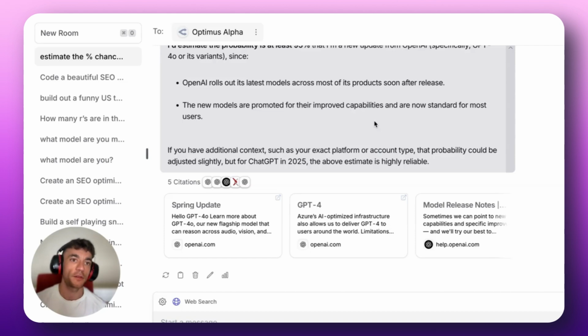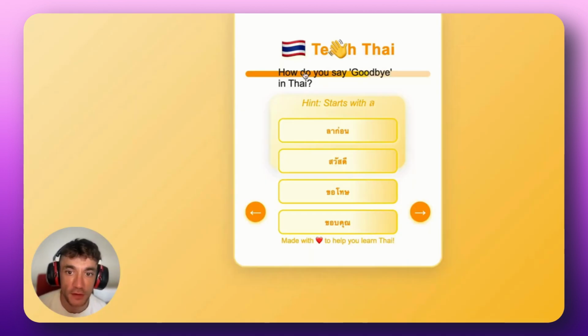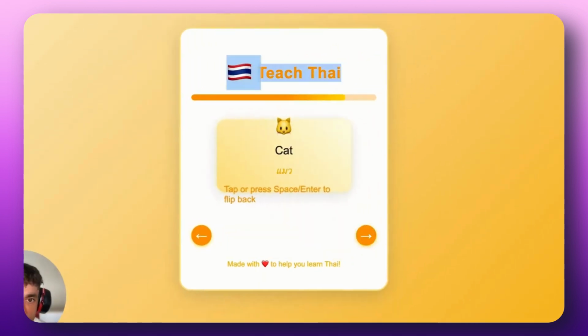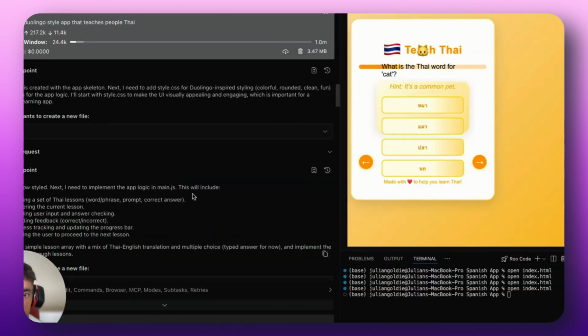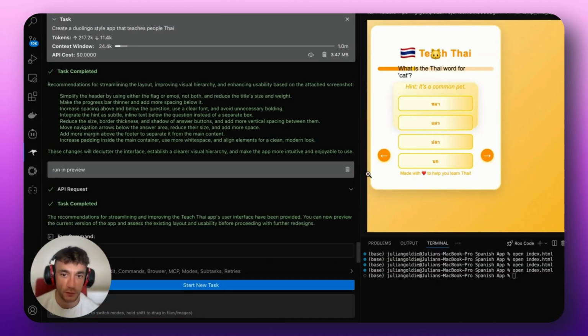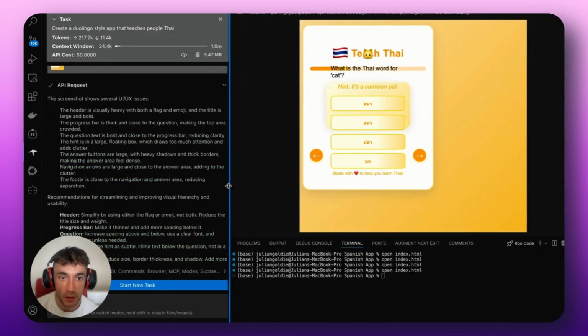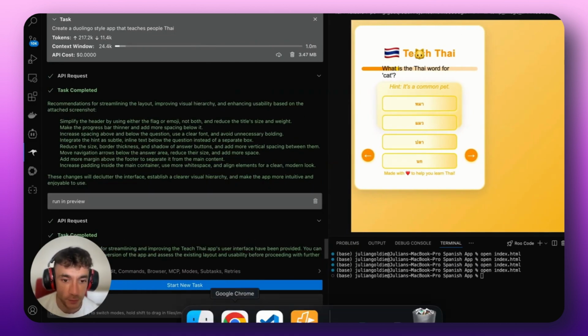So it's absolutely insane. You can code with it. You can build apps, you can build games, you can build one-click AI agents using Optimus Alpha, and all this stuff is free. And also you can see how we can build, for example, this app that teaches you languages using this process as well. And that's just in the space of minutes of me playing around with it, right? I'm sure you can do better if you spent the whole day coding something out that you really wanted to build. But I just wanted to show you how quick and easy it is to use this process.